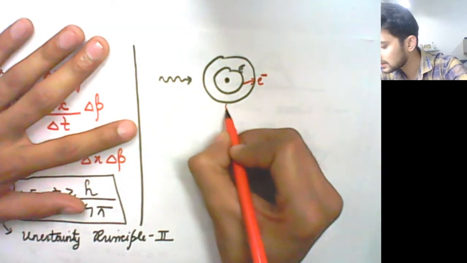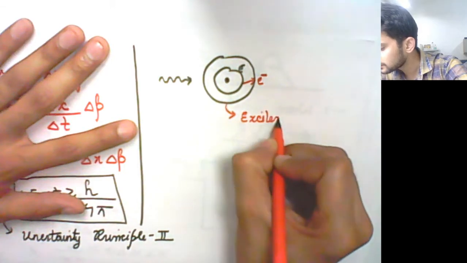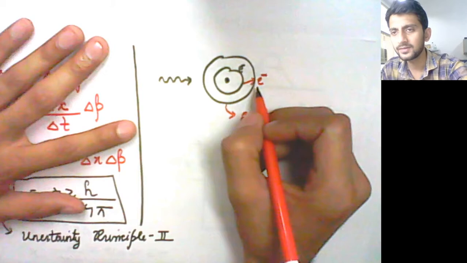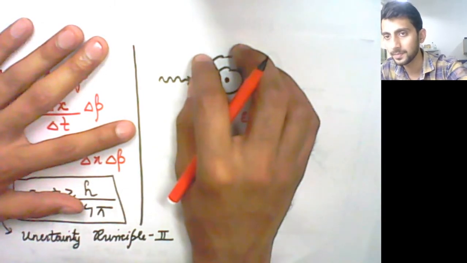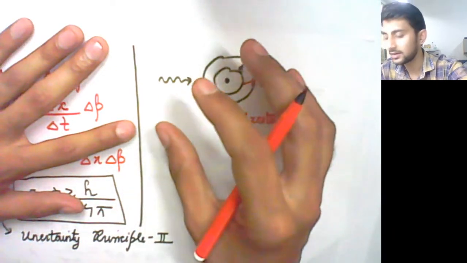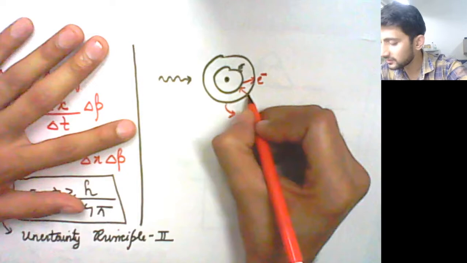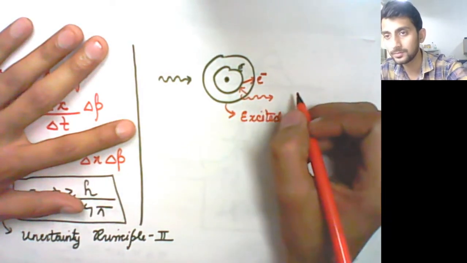So now I will call this atom an excited atom. The energy of this system is very high. Now you know that after some time, this electron will have to come back, and then it will again radiate energy in terms of a photon.